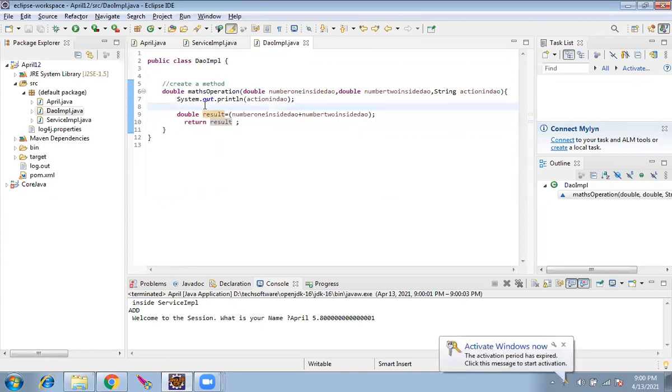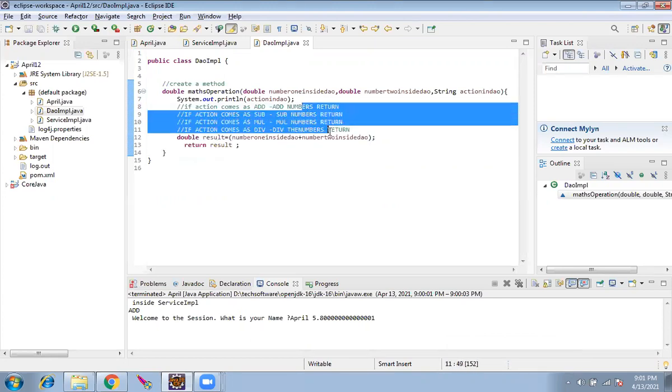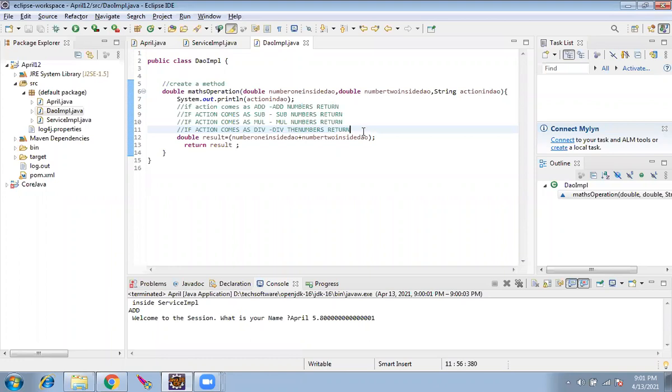Yes. Now we'll go back here. The reason I did this line is to implement this logic. So what is the question? If the action comes as add, it has to add. If it is sub, it has to subtract. Mul means multiply, div means divide. So the same English statement we will convert in a way that the program understands. If action, this is the incoming variable.